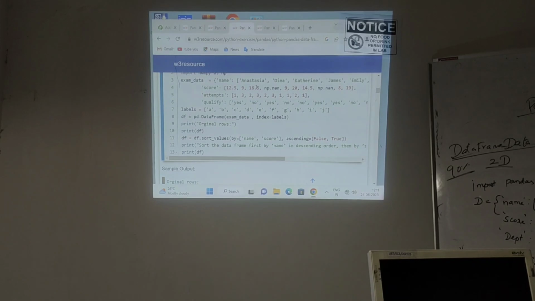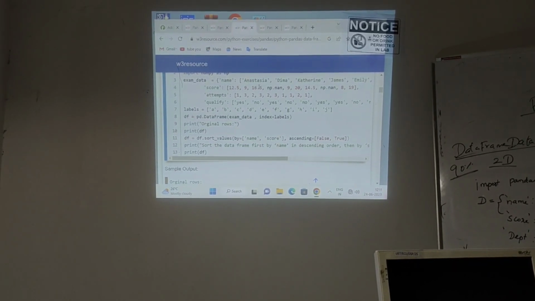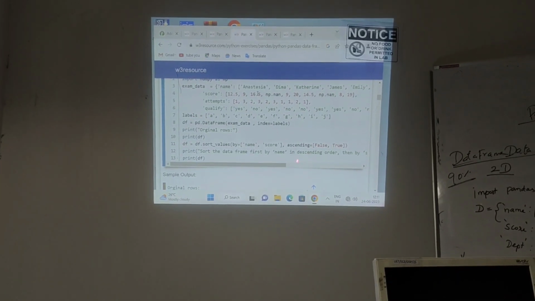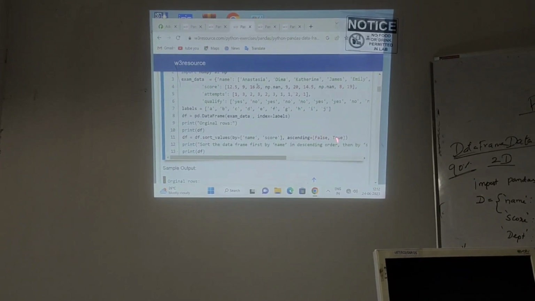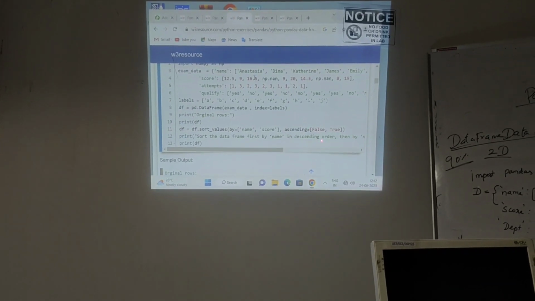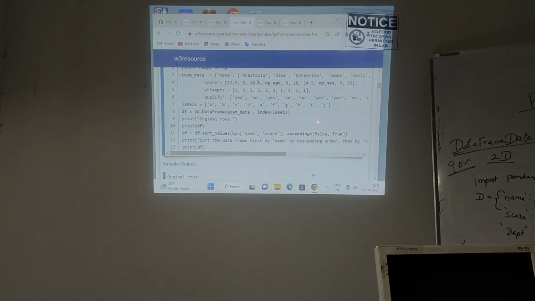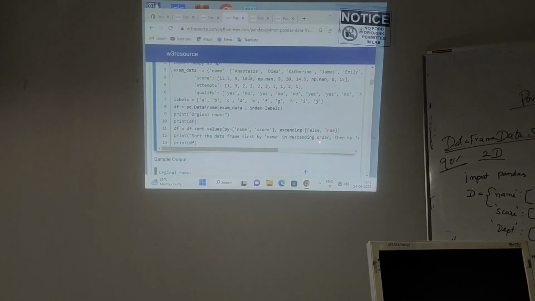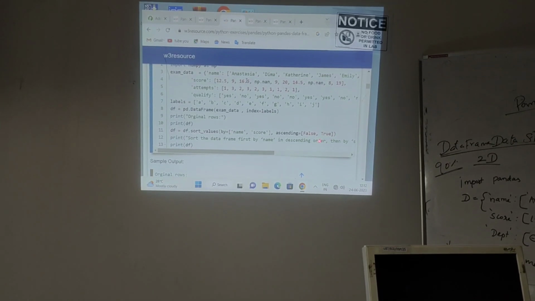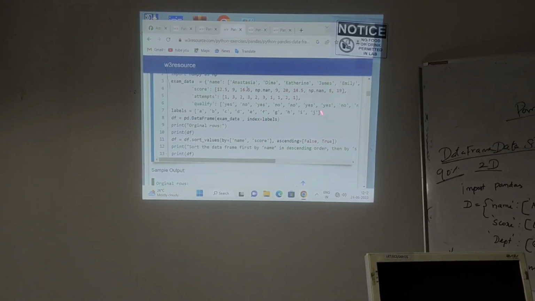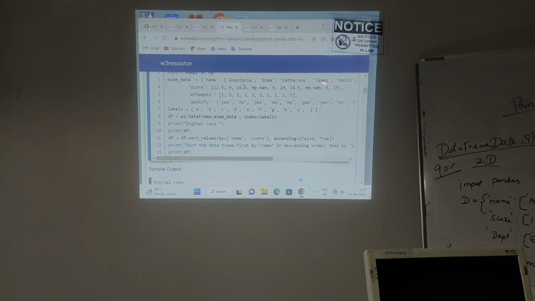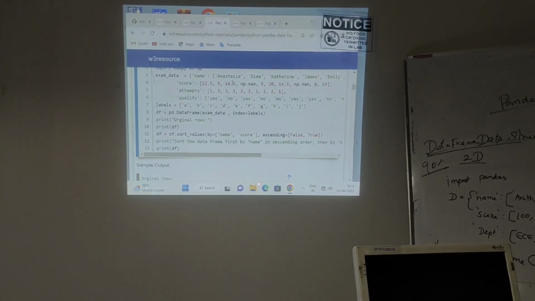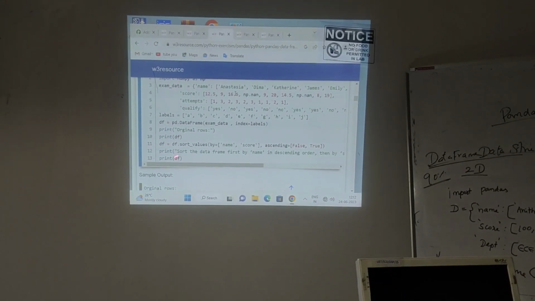Understand? You can give the alternate option also, descending equal to true or false, whatever you want to give. We have to represent the value as a Boolean value only, True or False. Ascending equal to True means it will display only ascending order. Ascending equal to False means it will display in descending order. So name belongs to descending, score belongs to ascending. In that manner I am going to rearrange the data. Finally I will print the result.